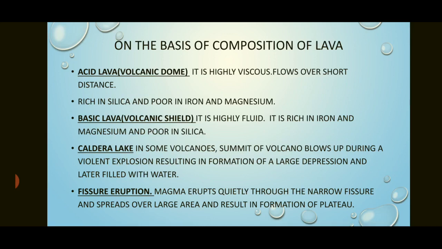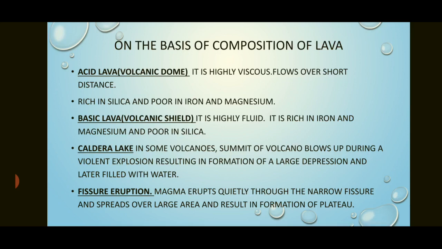Caldera lake: as I just told you, acid lava is viscous in nature, so it will not come out from the vent. It cools down in that vent only and blocks the vent. When an explosive volcanic eruption takes place, it removes or takes out part of the nearby area and forms a lower region, which is later filled with water. So it forms a caldera lake.